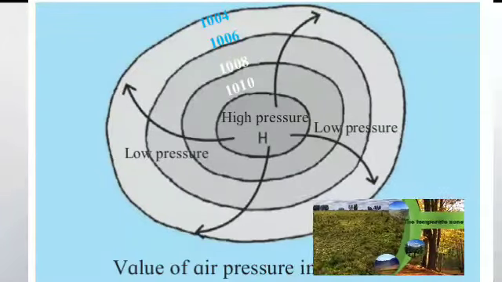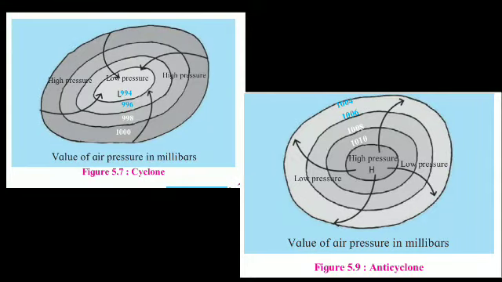See, again I'm explaining. Let's see both the diagrams over here, student. Cyclones originate from a low pressure area. They start from a center of low pressure, and the whole region is surrounded by high pressure.